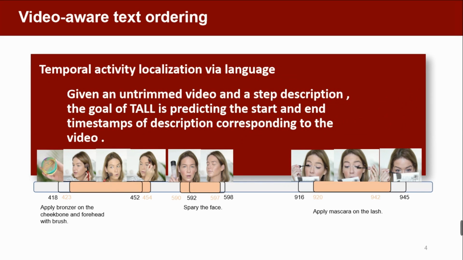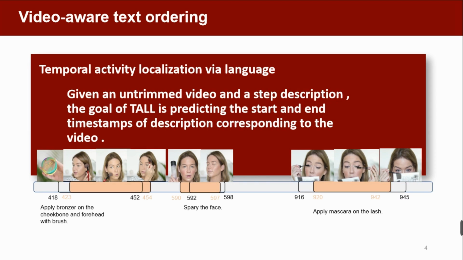The second baseline model makes use of video information. Since the correct order of step descriptions corresponds to the video timeline, temporally aligning each step description in the video can solve the step ordering task. Therefore, we formulate the core task as temporal activity localization via language, given an untrimmed video and a step description. The goal of temporal activity localization via language is predicting the start and the end timestamps of description corresponding to the video.